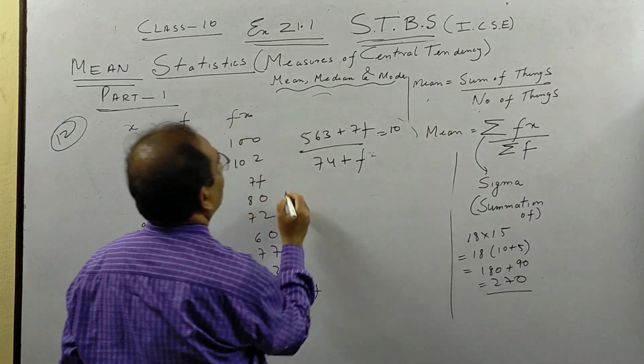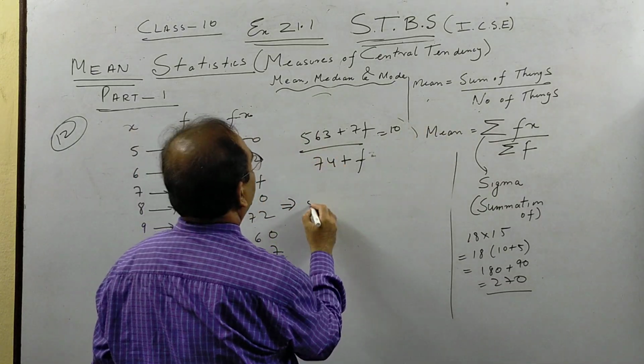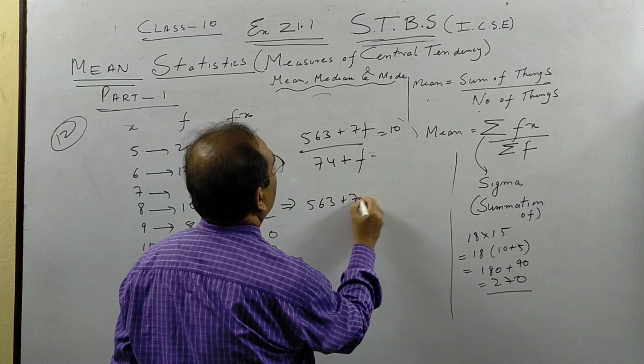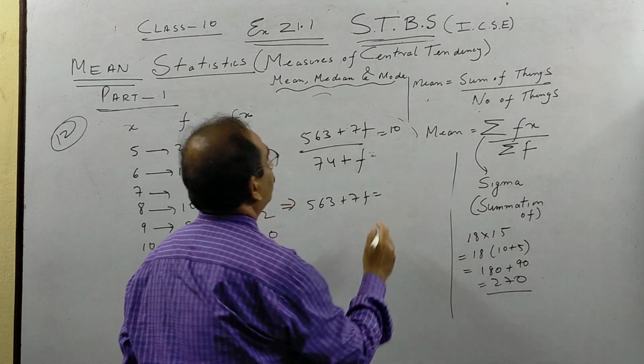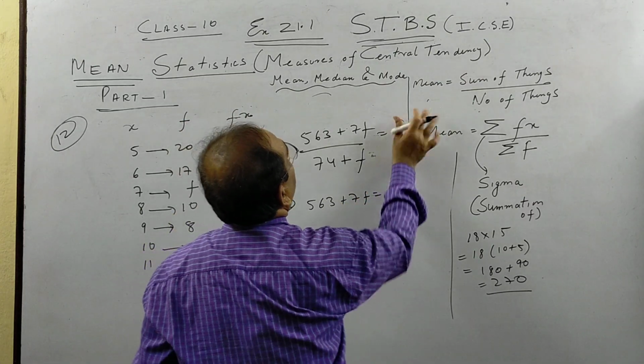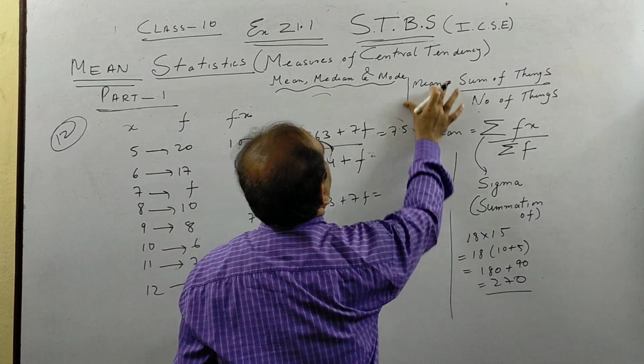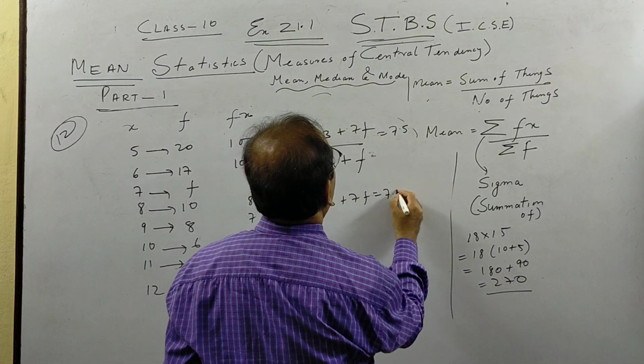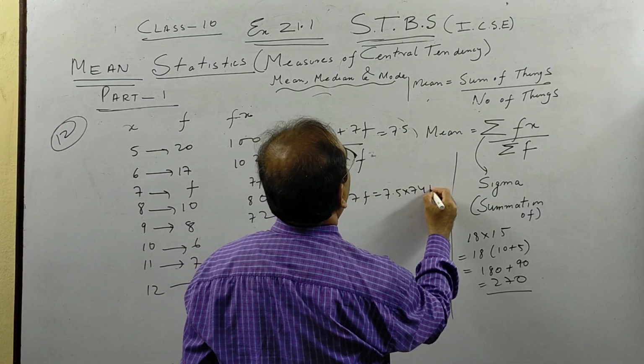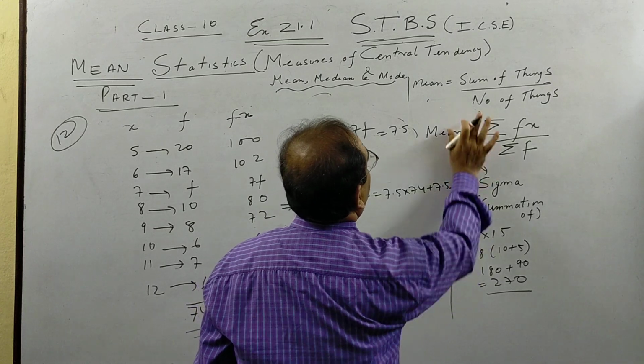So what we get: 563 plus 7F equals 7.5 into 74 plus 7.5F.